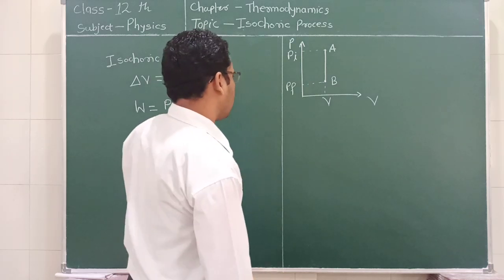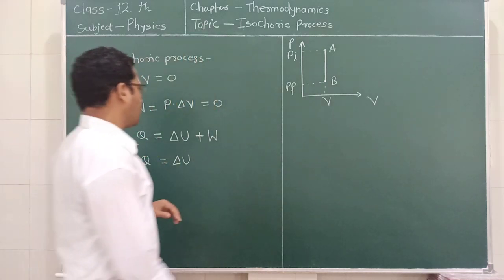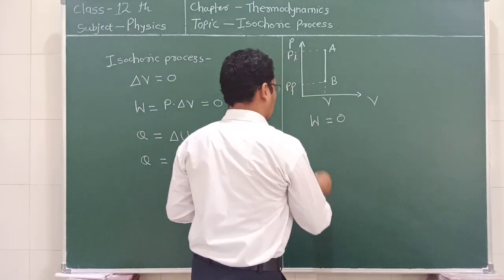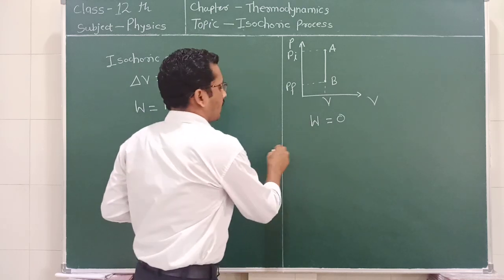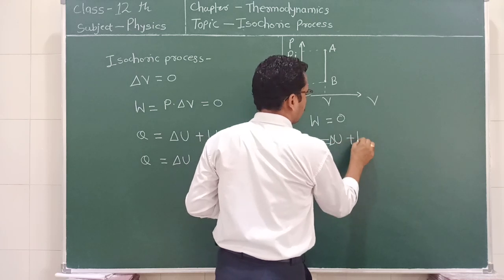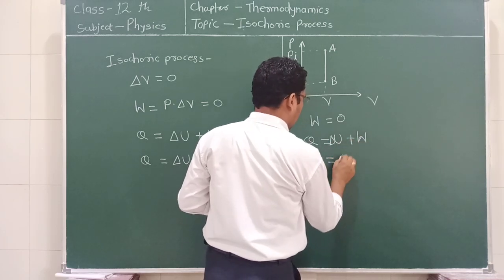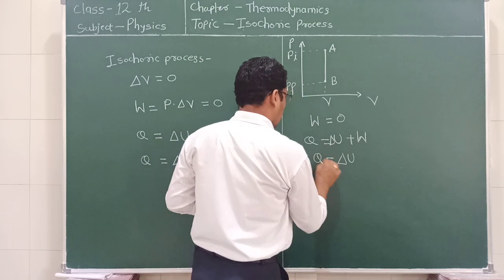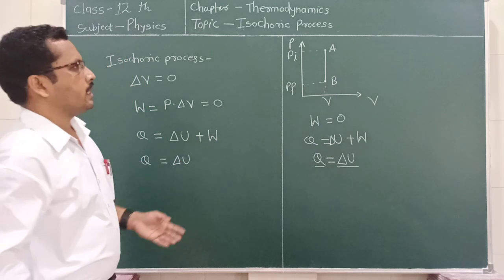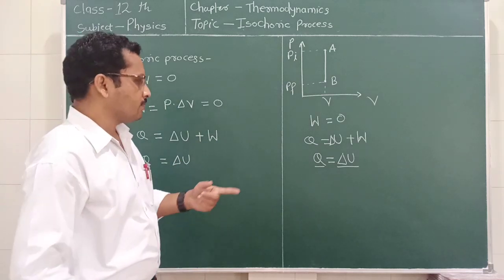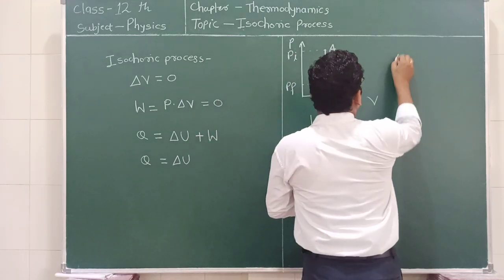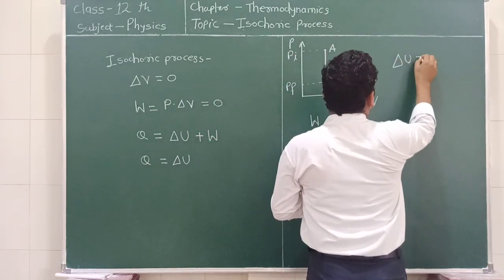Now we know that for this isochoric process work done is equal to 0, and from the first law of thermodynamics we can write Q is equal to delta U plus W, and W is equal to 0, so we can write delta U. So the amount of heat supplied is totally utilized to change the internal energy of the system. Now what is this? This is the change in internal energy, which is equal to